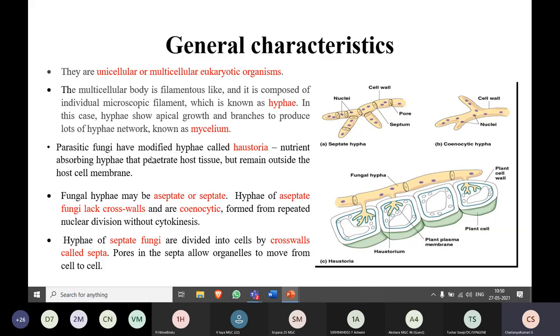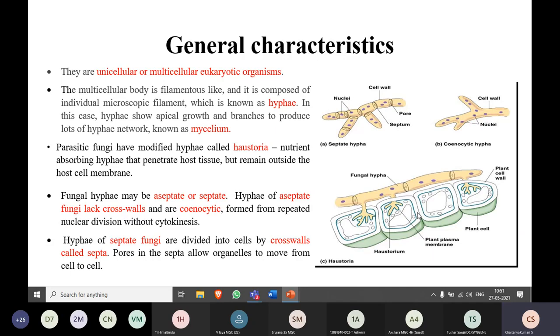There are modified hyphae present in a few fungi, which are known as Haustoria. What is the importance of these Haustoria? They are involved in nutrient absorption by penetrating into the host tissue. You can see it in the diagram here. Whatever it may be, Haustoria or any other normal vegetative body, that is hyphae, this hyphae or the mycelium will be involved in the absorption of the nutrients. But why are we calling it modified hyphae here? These hyphae will be absorbing the nutrients from the soil, whereas the Haustoria will be present in the parasitic fungi. That means they will absorb the nutrients from the plant cell or the animal cell.